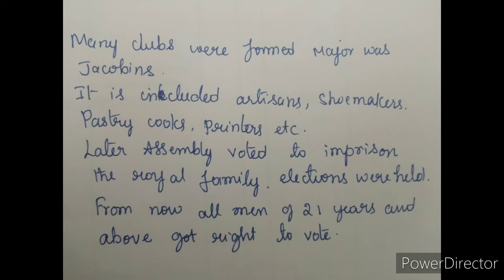Political clubs became important rallying points for people who wished to discuss government policies and plan their own forms of action. The most successful of these clubs was the Jacobins, which got its name from the former convent of Saint Jacob in Paris.